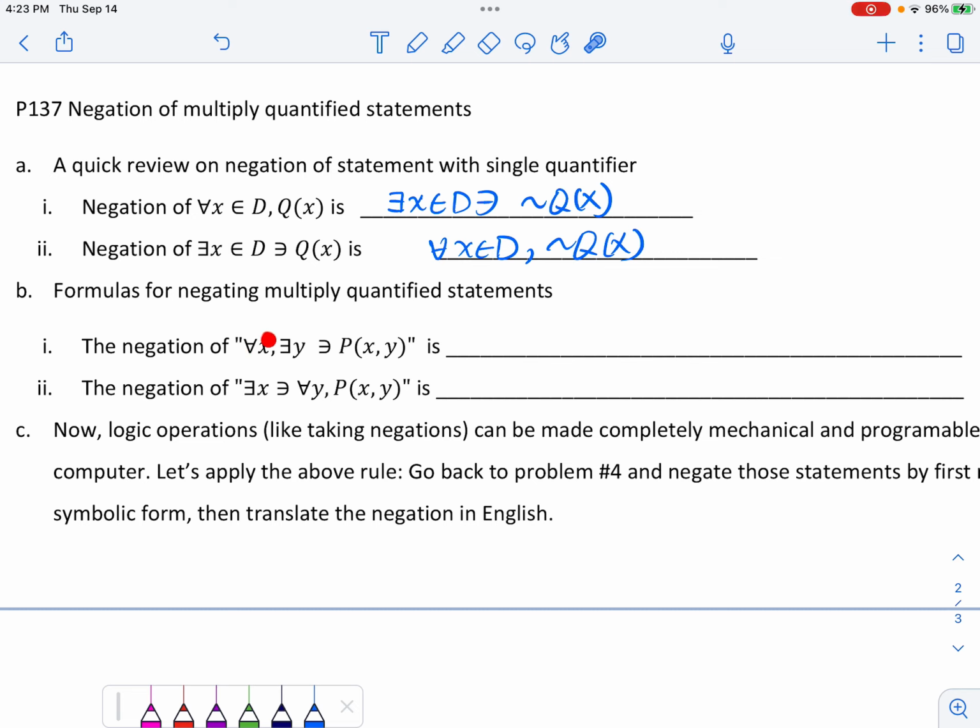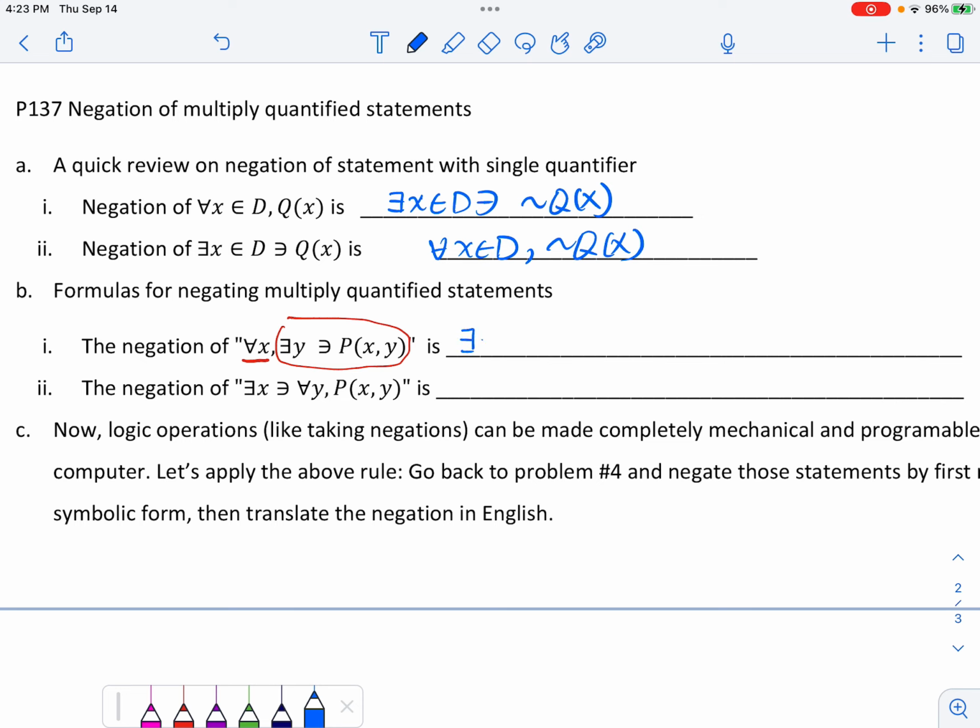So here, first of all, it is a universal statement: for all x, Q of x. We are going to look at this structure like that. So applying this result, the negation should be an existential statement.